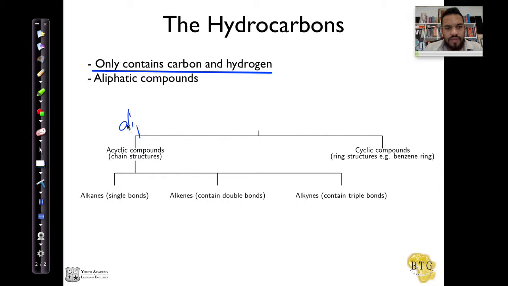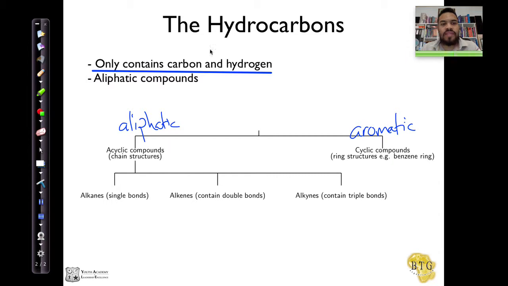Okay, we need to work a little bit more on that handwriting. Let's get the eraser and get rid of that. Aliphatic compounds, and ones that contain benzene rings are called aromatic compounds.